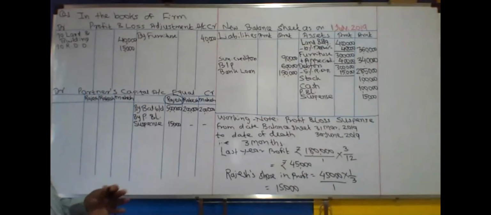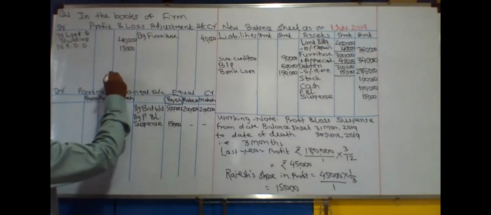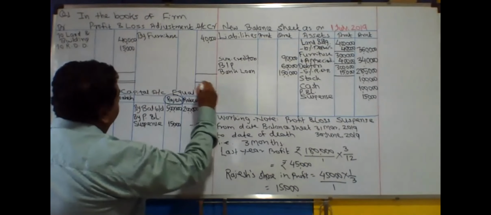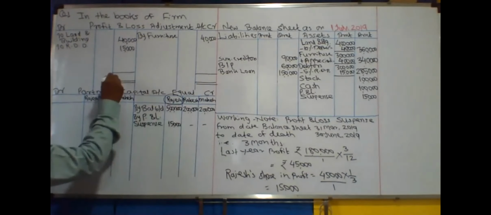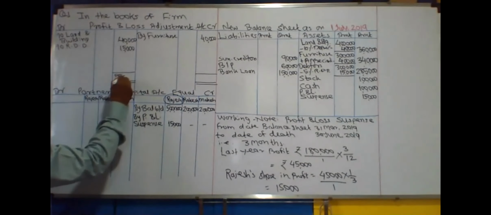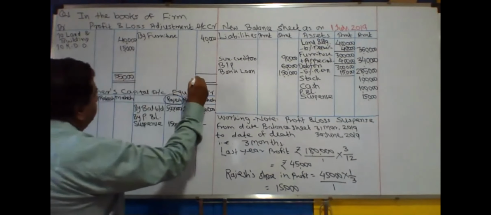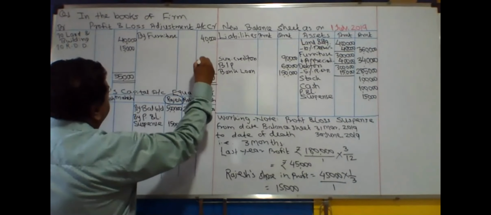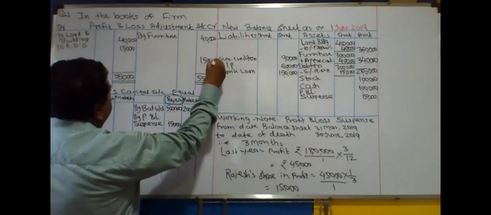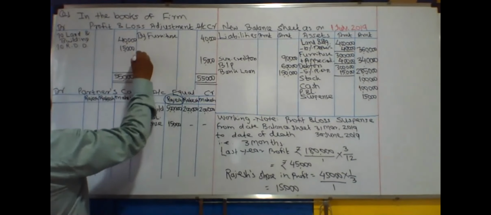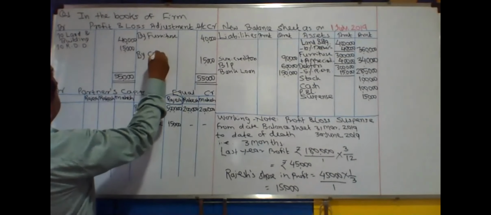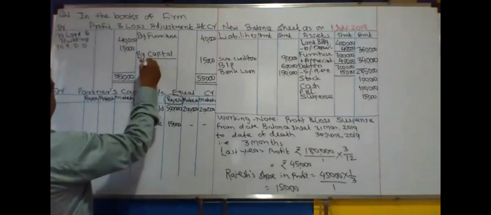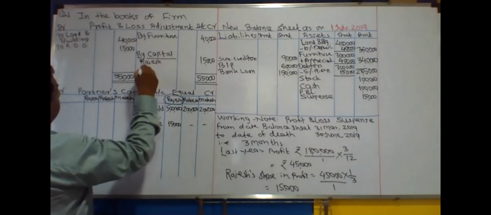Here is the end of the problem. How will you close this? कसं क्लोज करायचं? Debit total is more than credit total. It is 55,000 minus 40,000. And the debit balance of profit and loss adjustment account is a loss. It is a loss to be transferred to all partners equally.